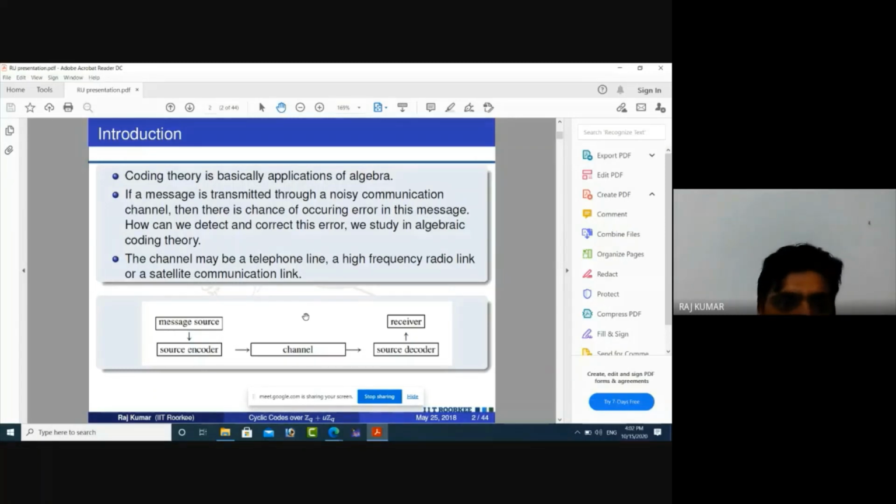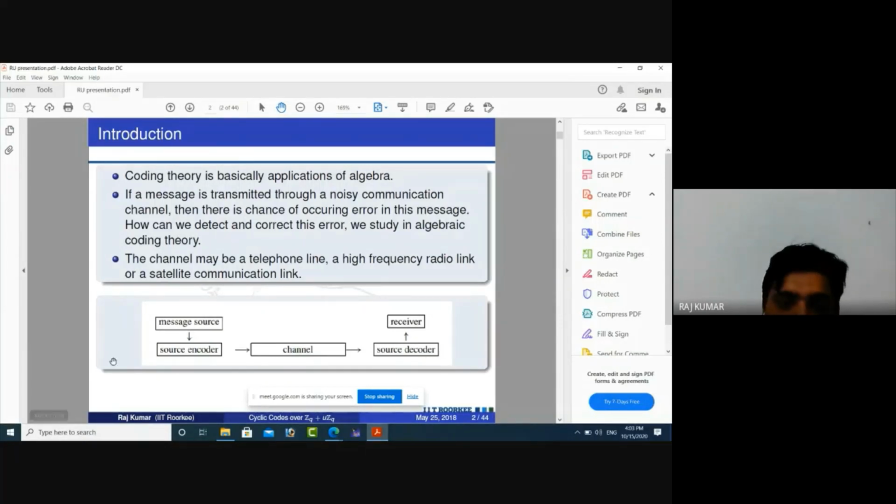Basically, these things are known as codes, and this theory is known as coding theory. In mathematics, we are using some algebraic tools there, so this is known as algebraic coding theory. Algebraic tools means we are using fields and rings, which are main concepts of algebra. The channel, or medium, may be a telephone line, a high frequency radio link, or a satellite communication link.